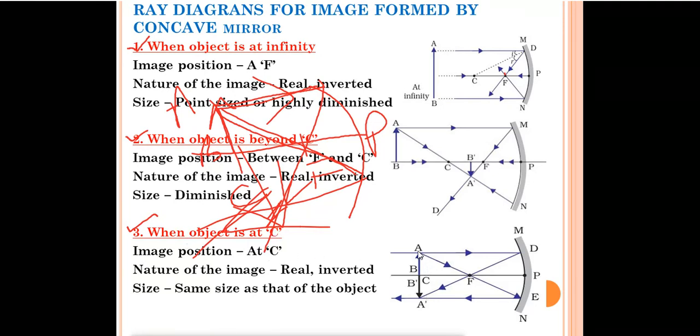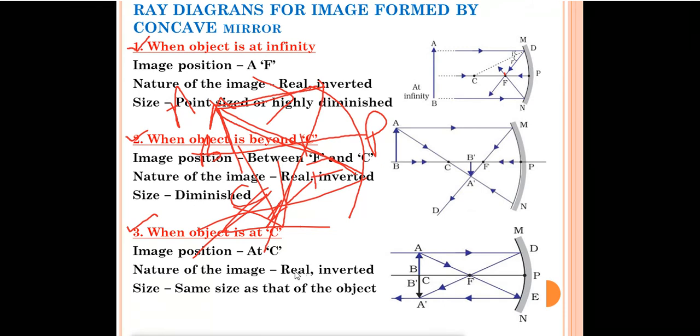You can see this is the point C. Over there object AB is there. If we draw one ray of light from here, it will pass through the focus point F, and the next ray of light, from this point, it will pass through the focus point F and it will become parallel to the principal axis. So both the rays of light are meeting at the point C only. So the image will be formed at point C, A dash B dash. So image position will be at C and both the rays are meeting actually.